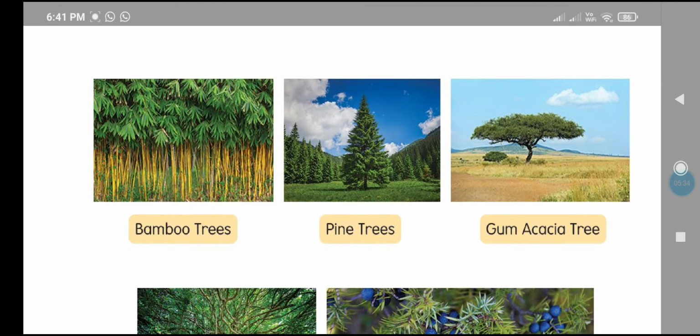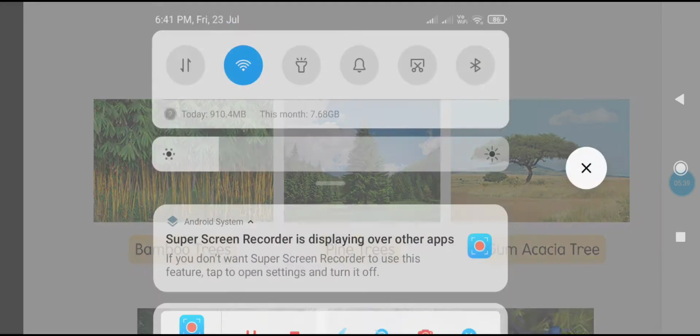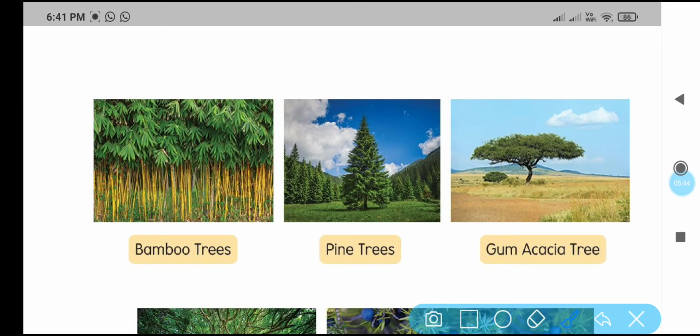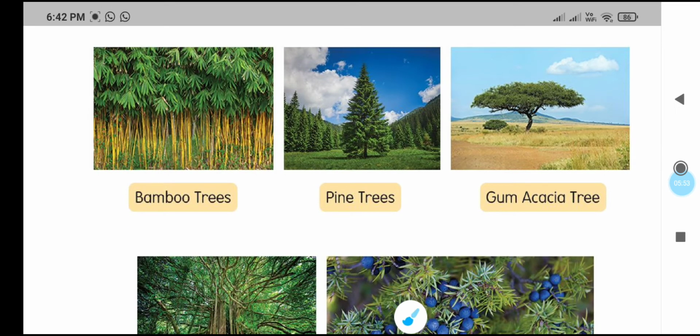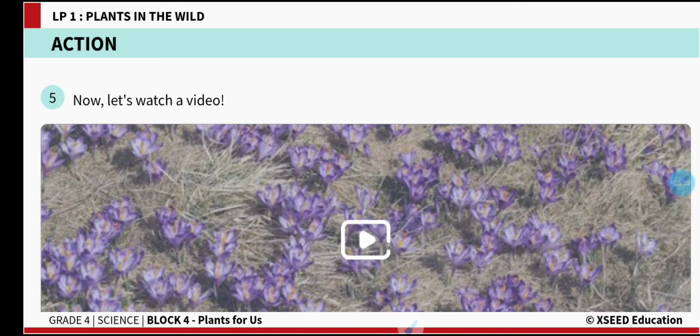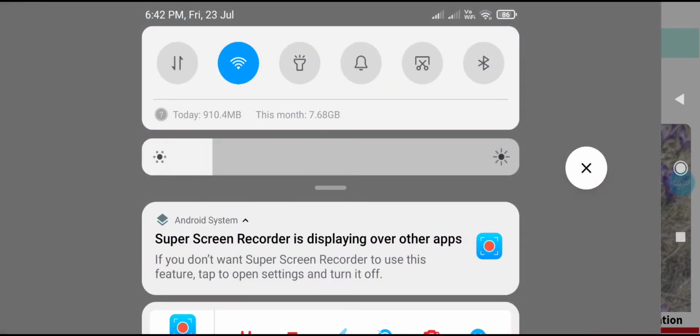Now we will see the video to understand more about how these plants are helping. To understand that, we'll move on to the video now. Once you see this video, children, you will come to know how these forests or plants are helping us.